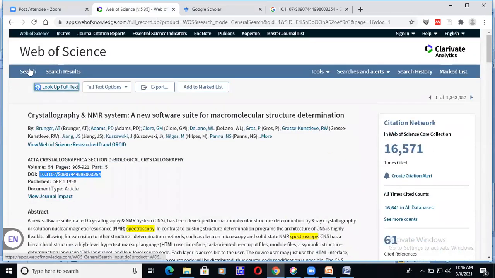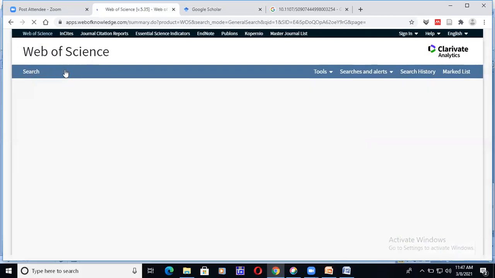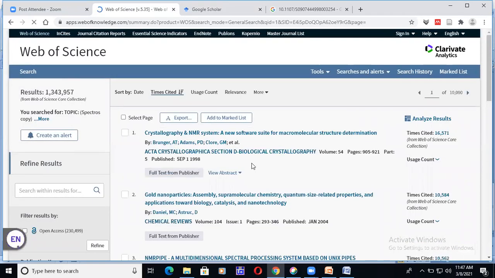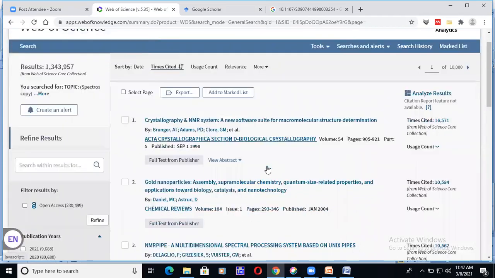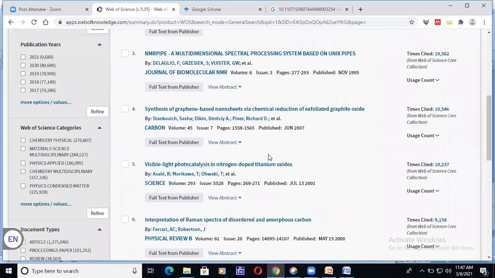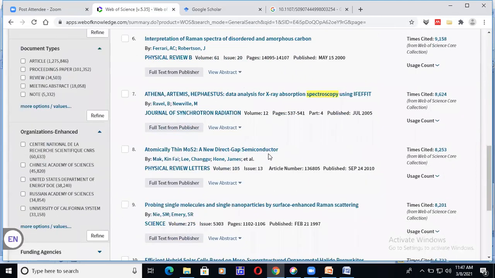Let me go for some other article now. When we look at two options, straight away one is Times Cited, as well as this one, usage count.